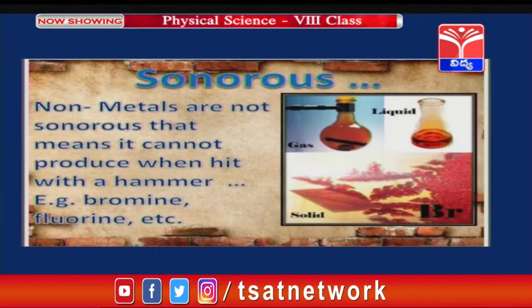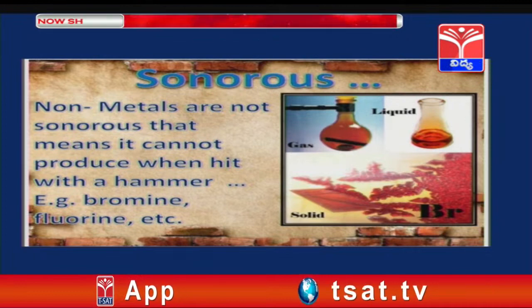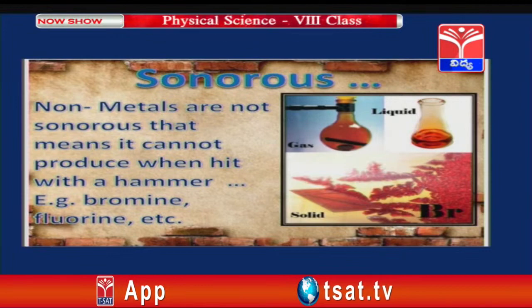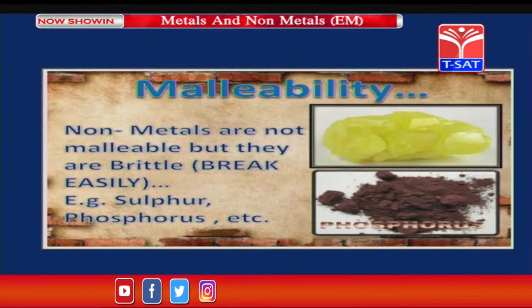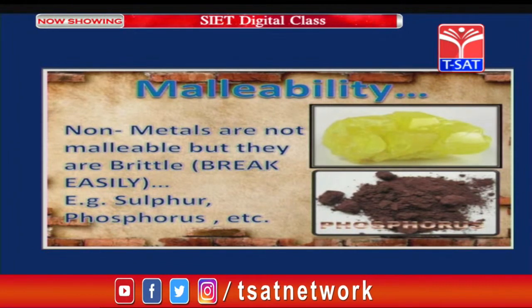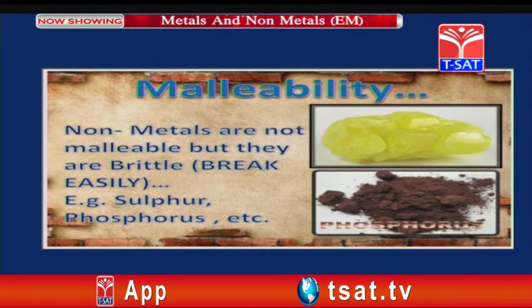Next, sonorous. Non-metals are not sonorous. What does it mean? That means it cannot produce sound even when hit with a hammer. Examples are bromine, fluorine, etc. And the next one is they are not malleable also. That means they cannot be brought into thin sheets. When we just beat them, they will break easily. Examples are sulfur, phosphorus, etc.